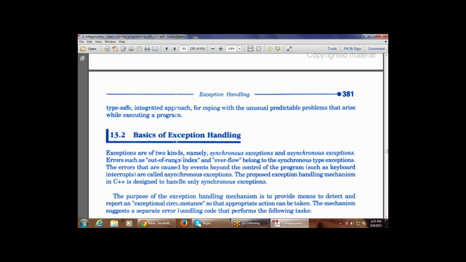So there are two types of exceptions, synchronous and asynchronous. The proposed exception handling mechanism in C++ is designed to handle only synchronous exceptions. We are focusing only on synchronous exceptions, not asynchronous ones. Why? Because if there is a keyboard interrupt, there is no program or software used to handle it. You simply plug out the keyboard and plug in a new one. That is the only method. But in C++, exception handling only takes care of synchronous exceptions.